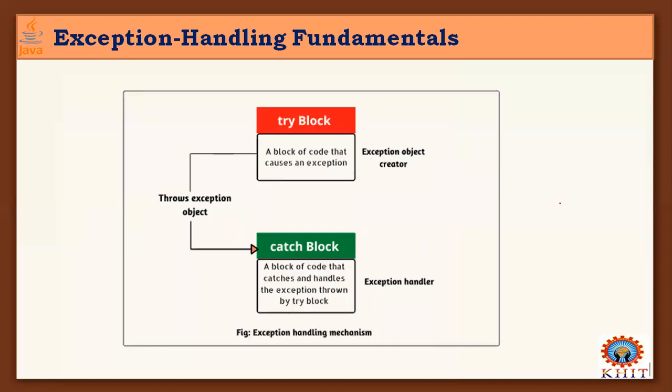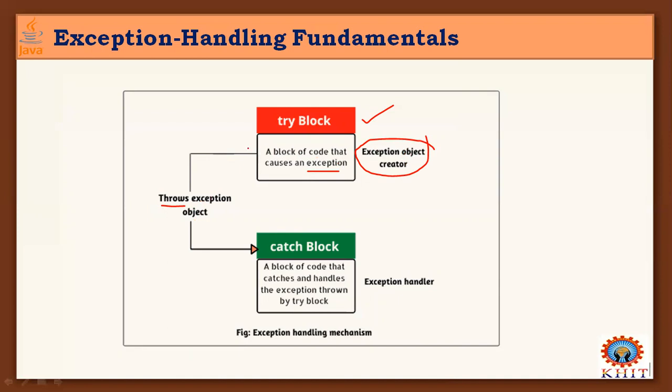And this is the diagrammatical approach of this exception handling mechanism. The try block contains a block of code that causes an exception. When an exception is generated within this block of try instructions, that exception must be thrown, and before that, an exception object is created. The exception object is created based on the type of exception generated in this try block. Based on that, the class object is created, and that should be thrown out of this try block.